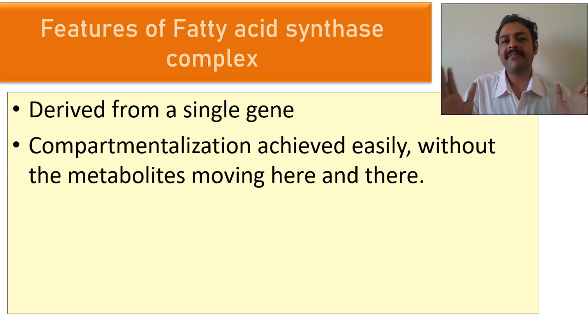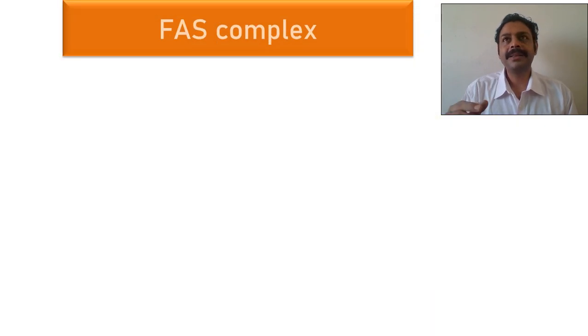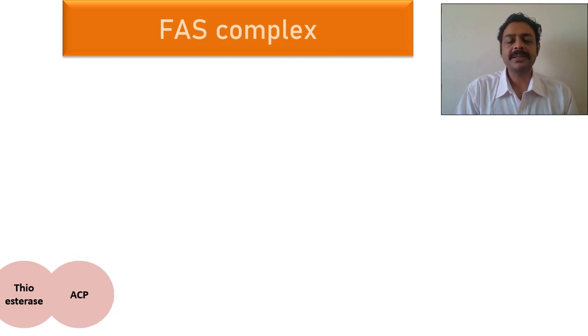So all the 7 proteins are nearby, so the substrates and products need not travel here and there to get reacted. Yeah? So the reaction happens as a whole. It's called compartmentalization. And the thing is, you can just stimulate this enzyme as a whole. If you want to produce fatty acid, just stimulate the fatty acid synthase complex. That one gene stimulation is more than enough. That is another benefit here. So this is the fatty acid synthase complex. It's an important 5-mark question.